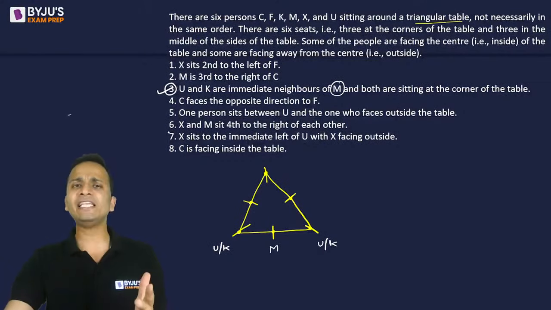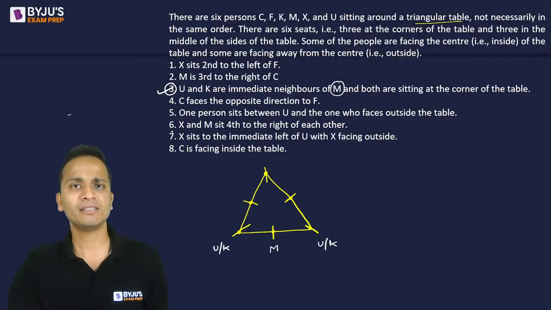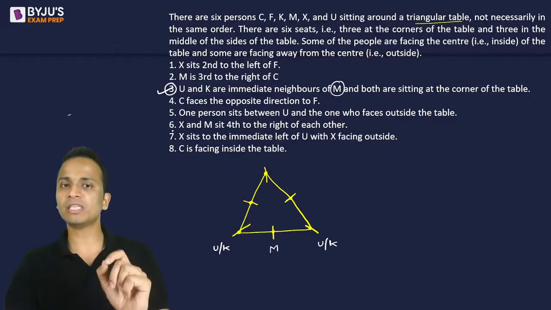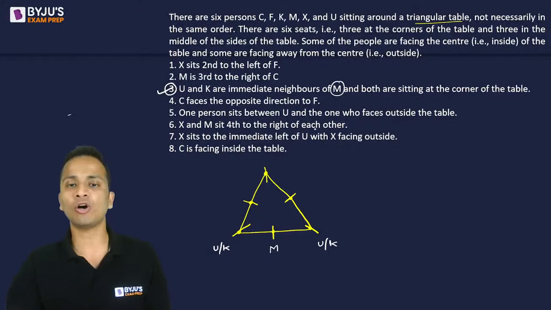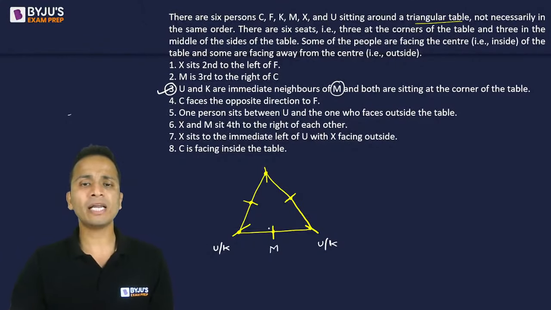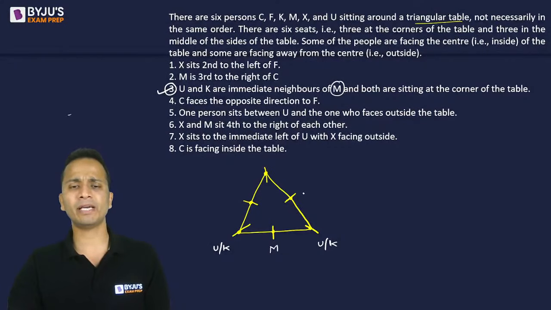You may leave any statement and come back to it later. As I told you, determination is needed, and only when there is determination will this set be completed. Statement number 6, X and M sit fourth to the right of each other. If M is facing inside, the right will be anti-clockwise and X comes here, otherwise X comes here. Right now I don't know which way M is facing, so we can leave this as well.